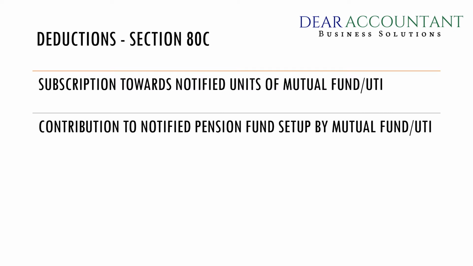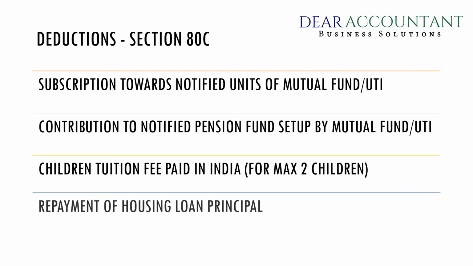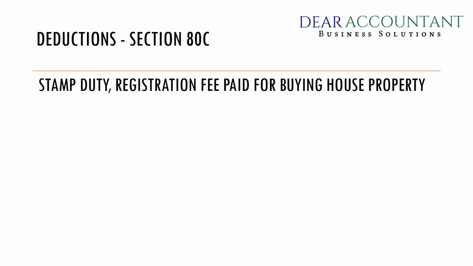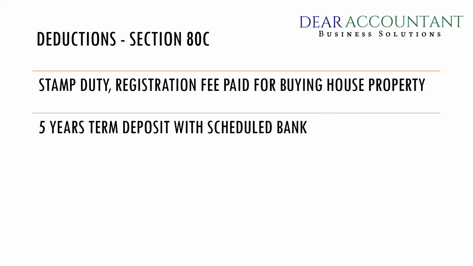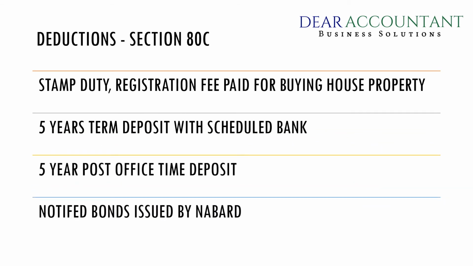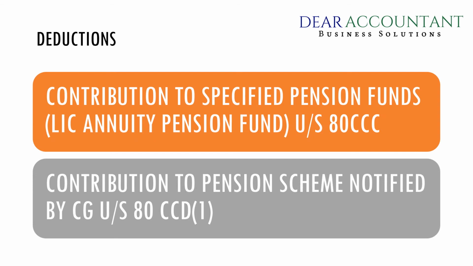Contribution to a notified pension fund set up by mutual fund or UTI, children's tuition fees paid in India, repayment of housing loan principal, stamp duty and registration fees paid for buying a house property, 5-year term deposit with scheduled banks, 5-year post office time deposit, and notified bonds issued by NABARD. Apart from these 80C deductions, there are deductions under Section 80CCC and 80CCD, which are contribution to specified pension funds and contribution to pension scheme notified by the central government, respectively.